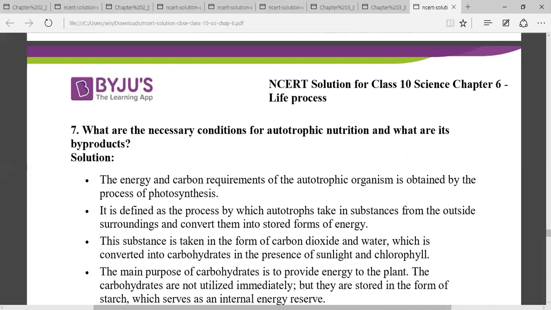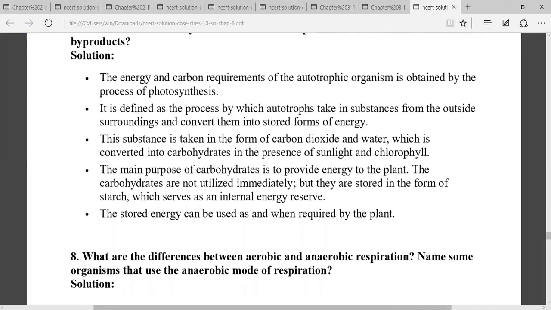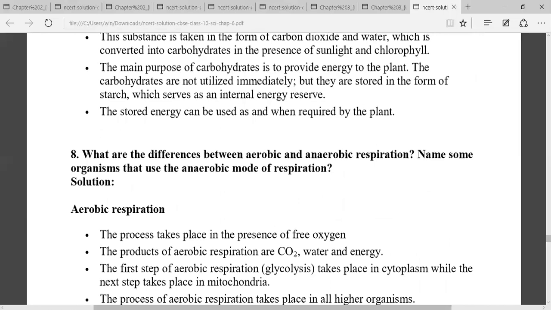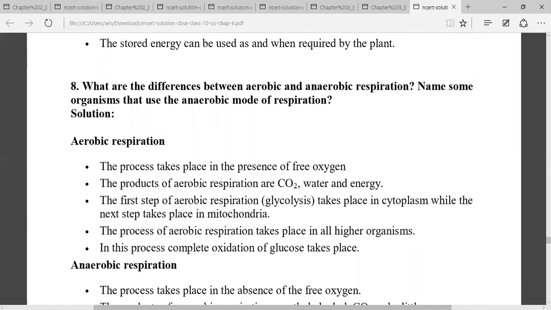Carbon dioxide is taken from the environment by stomata, and water is taken by the roots. Minerals are also taken by roots, and light is absorbed by the chlorophyll, which is present in the leaves. These are the raw materials, and oxygen is a byproduct which is formed during photosynthesis and released by the plants.